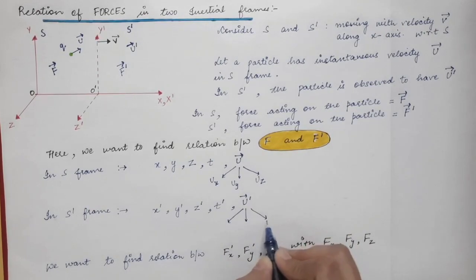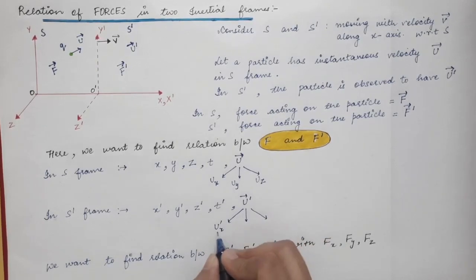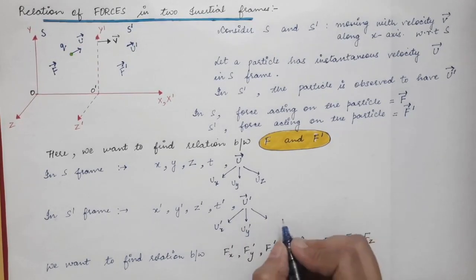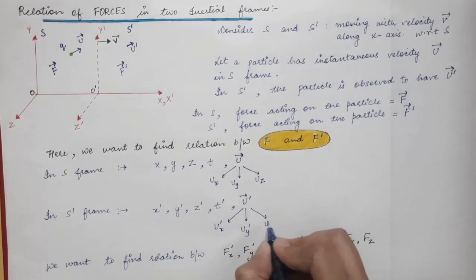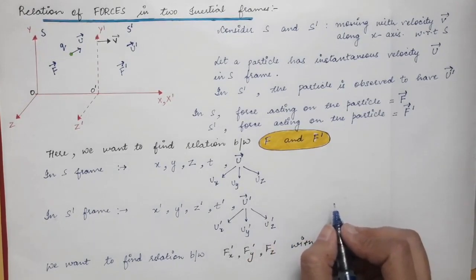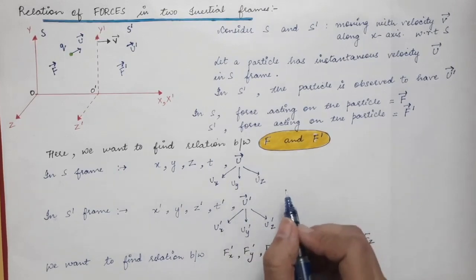So this can also be divided into three components. One is along the x-axis, which is ux prime. Then another one is along the y-axis, which is uy prime. And the last one is along the z-axis, which is uz prime. So these are the parameters that we have in S and S prime frame.